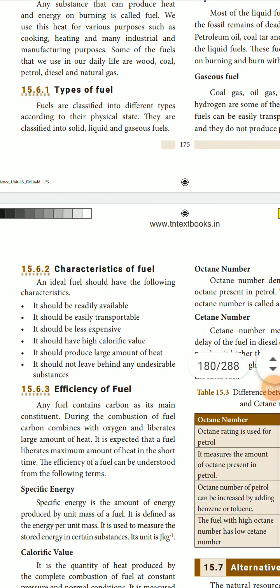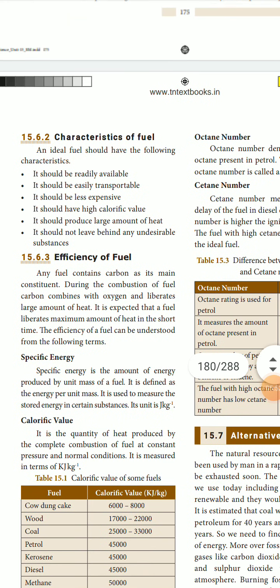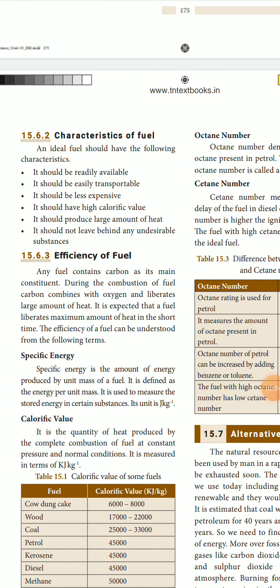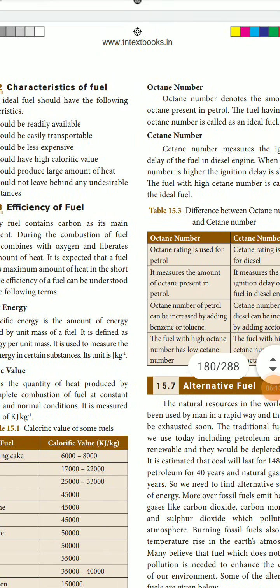Now, what are the characteristics of a good fuel? It should be readily available, easily transportable, and less expensive. It should have a high calorific value, producing a large amount of heat, so that food gets cooked faster. It should not leave behind any undesirable substances. There should be no byproducts for a good fuel. So these are the characteristics of a good fuel.